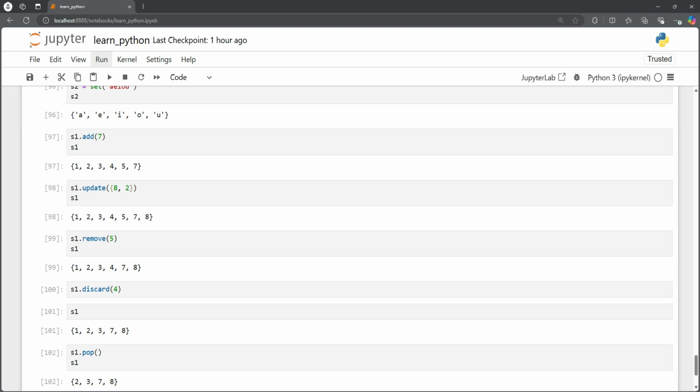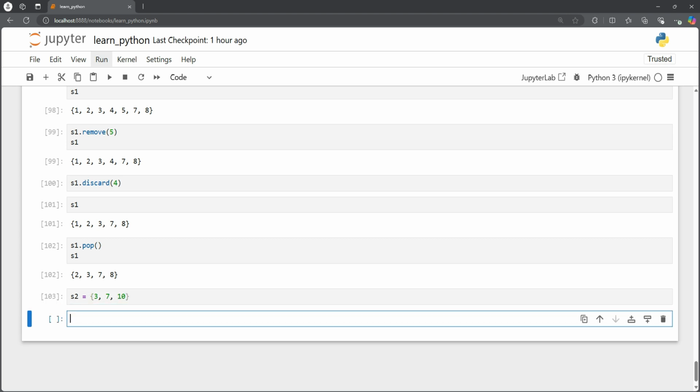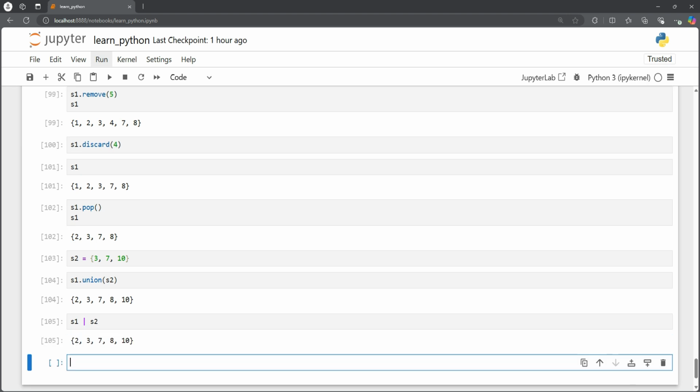Okay, so now we will look at the operations: union, intersection, and differences. So let's see how that works. For example, we have S1 and then there is S2. S2 will be, let's say, 3, 7, and 10. Now we want to see the union operation. So S1 dot union of S2, what's that? That is 2, 3, 7, 8, 10. And we can also do the same operation like this. So 2, 3, 7, 8, 10.